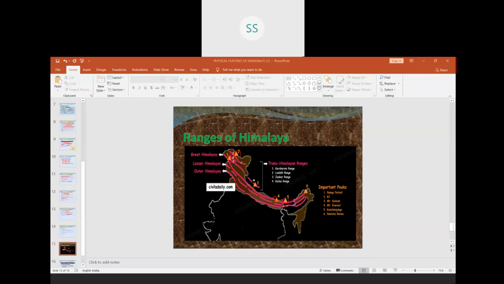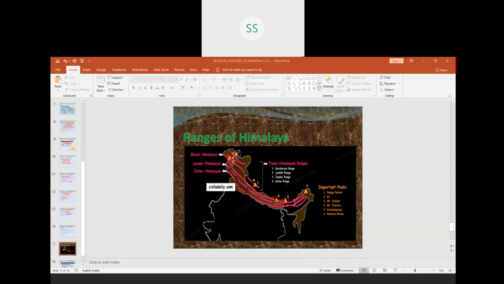So, the red one which I am showing you, the second point, that is your K2, the second highest peak of the world. It is in Jammu and Kashmir, but presently part of POK, Pakistan occupied Kashmir.